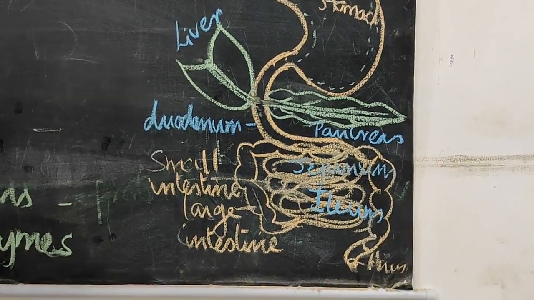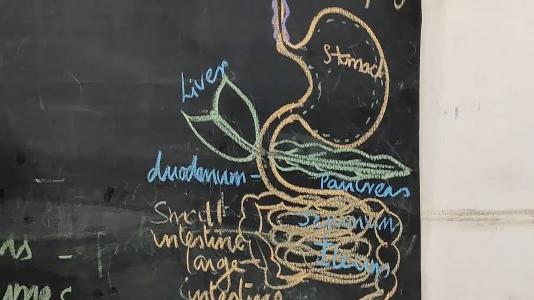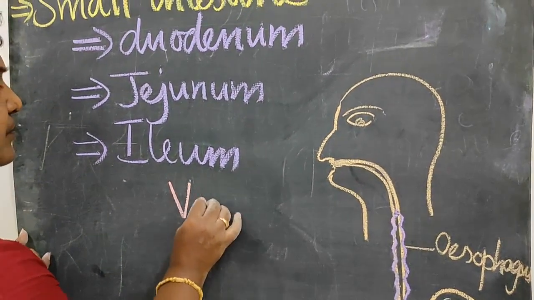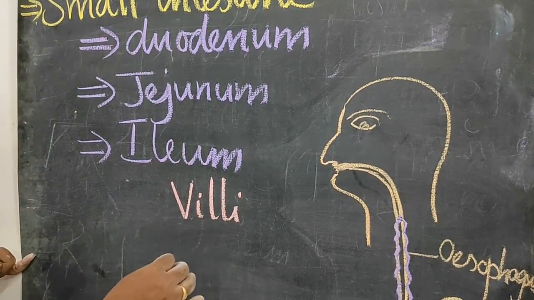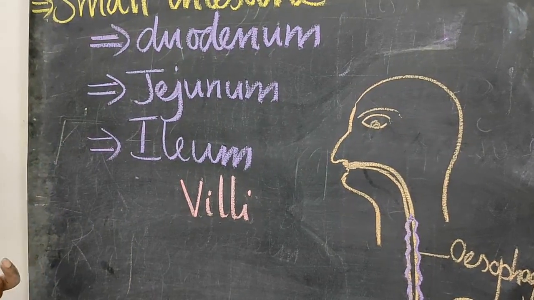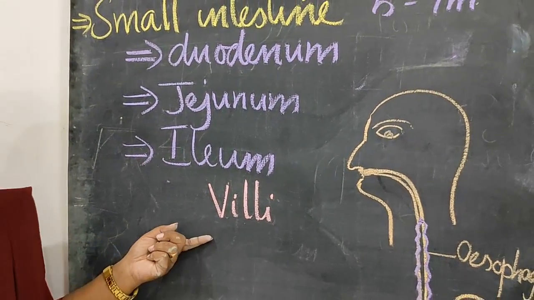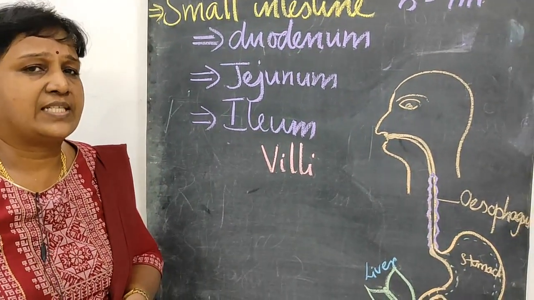And in this ileum, there are minute finger-like structures called villi, which are helpful for absorption. So what are villi? They are finger-like structures which are helpful for absorption.